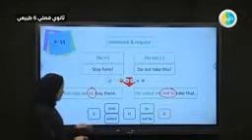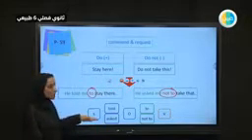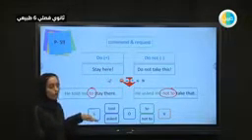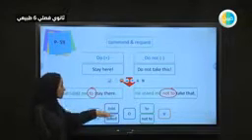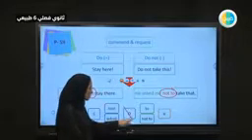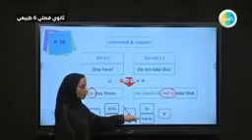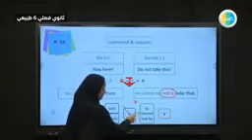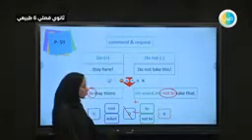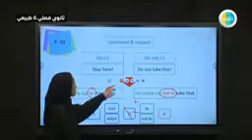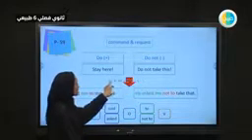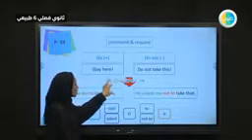So following the rule here: subject, then he told me, the one who told you or asked you to do something, told me or asked me, ordered me. Then this one is optional, by the way: to or not to. Positive, and here we have the negative one. To or not to, then we have the verb. So these are the rules. Let's try to do an exercise on that.